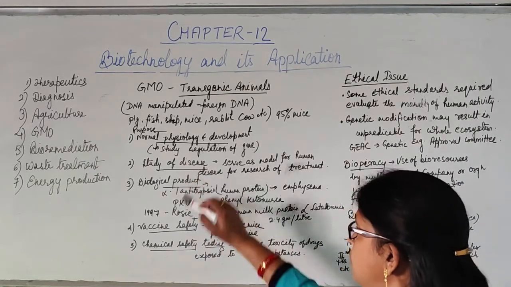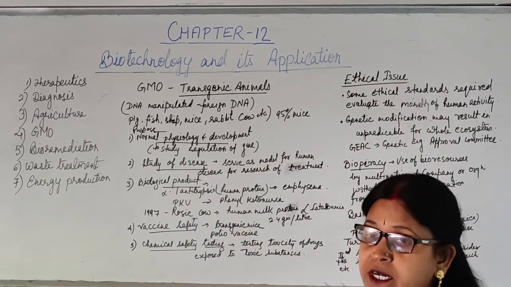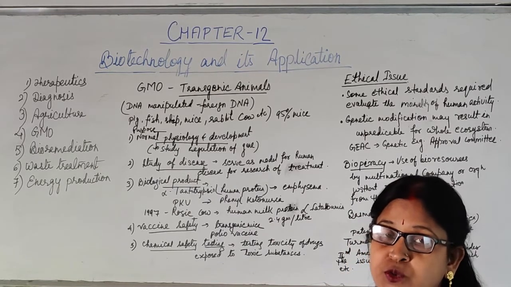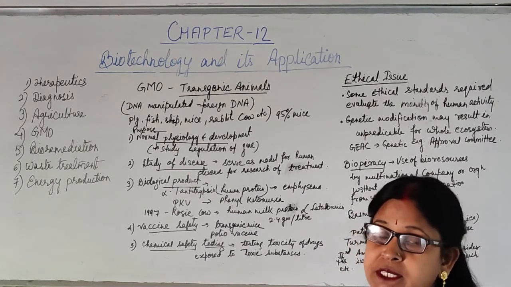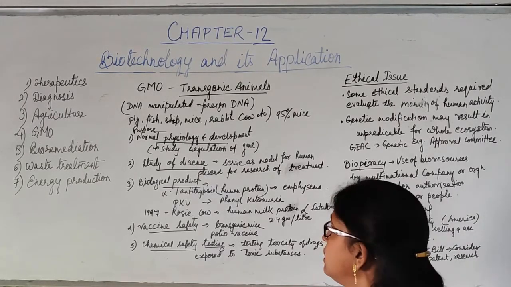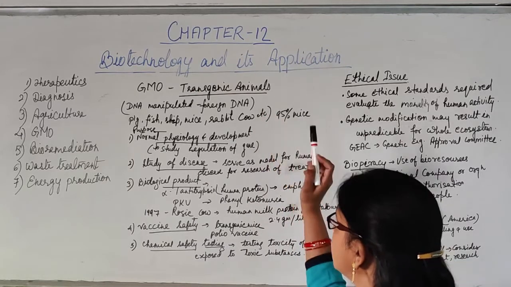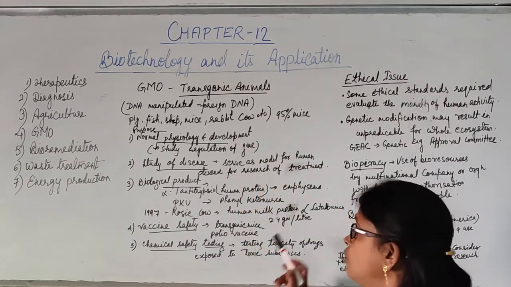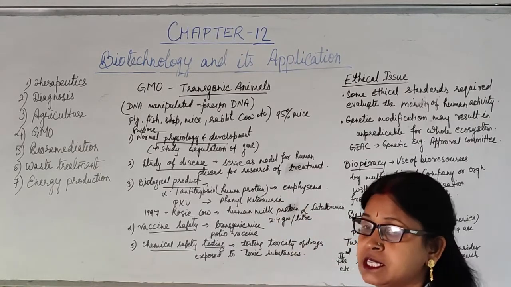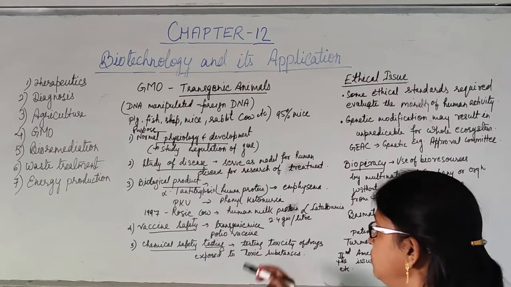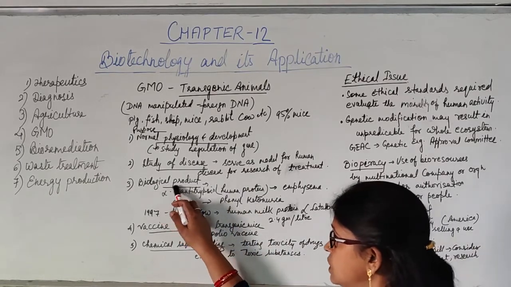Now, study of disease: to diagnose a particular disease, and that disease can be cured by different types of medicines. To treat that disease by a particular medicine, that research can be done on such transgenic animals. That means these transgenic animals serve as the model for human disease on which the research can be done for their proper treatment. Then the third one is biological product.